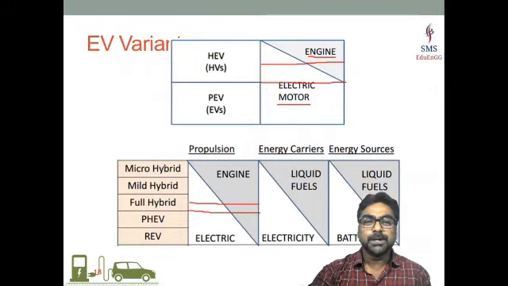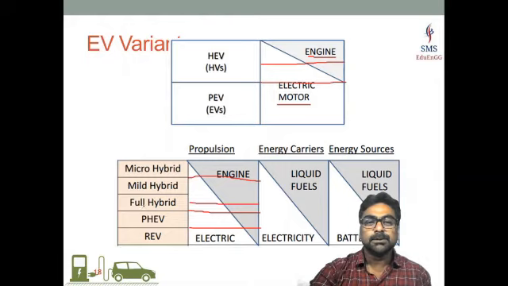So if you start from micro hybrid, let's say for example, micro hybrid has 85% of internal combustion engine for propulsion and only 15%. Again, I am repeating, this is not the exact number. I am giving some ideas, right? So 85% may be internal combustion engine and only 15% will be the electric motor. But when you are going for the range extended vehicle here, this may have 85 to 90% of electric motor and only 10 to 15% of the internal combustion engine.